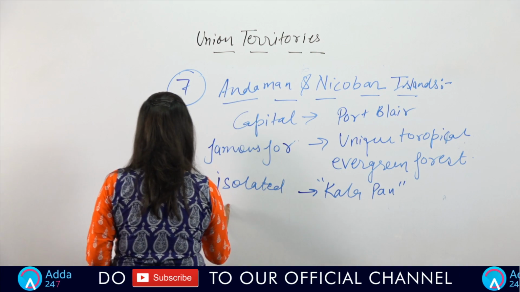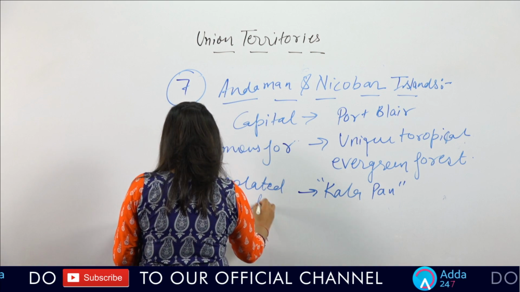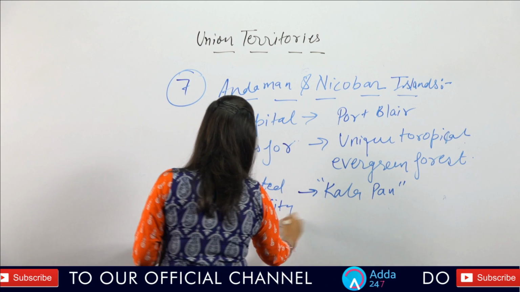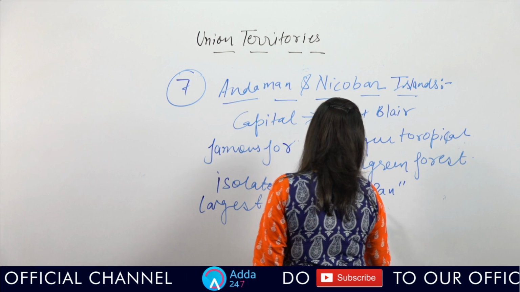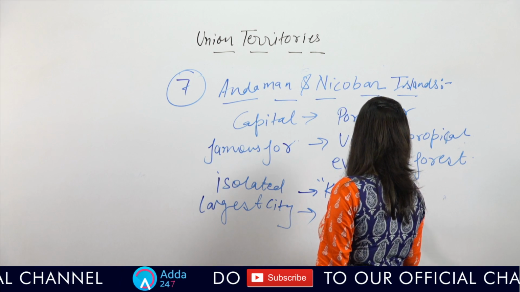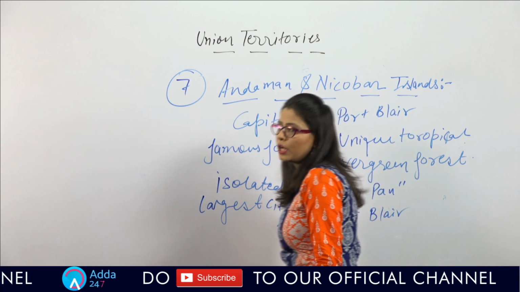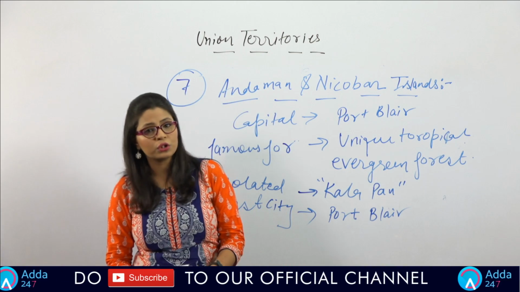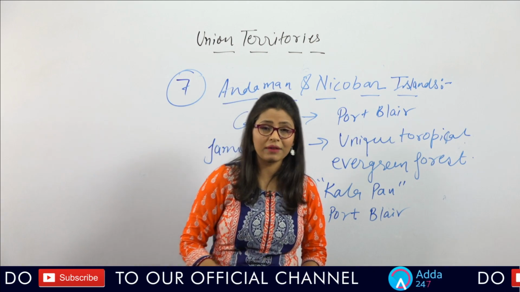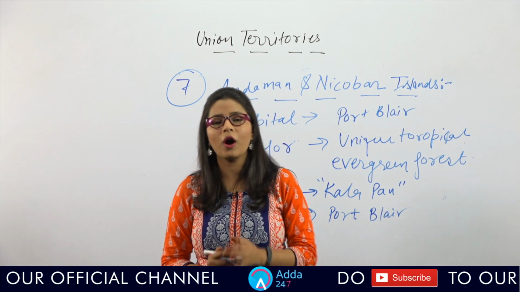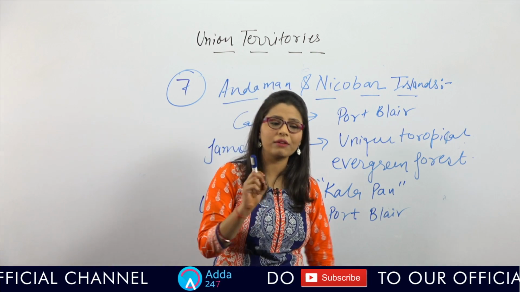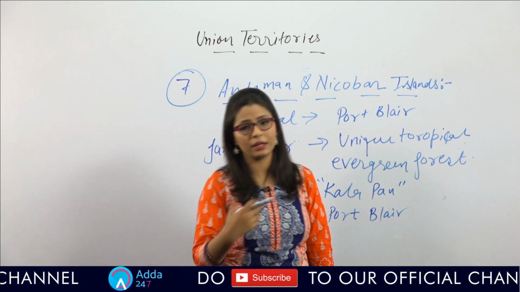So if I talk about the largest city of this UT, the largest city is Port Blair, which is again the capital. Fine. So today we have seen the 7 union territories of India. Today, in Day 1, we saw which union territories there are and their capitals.